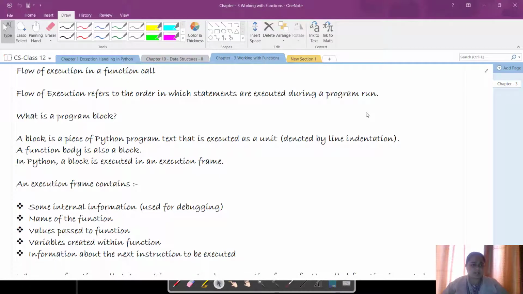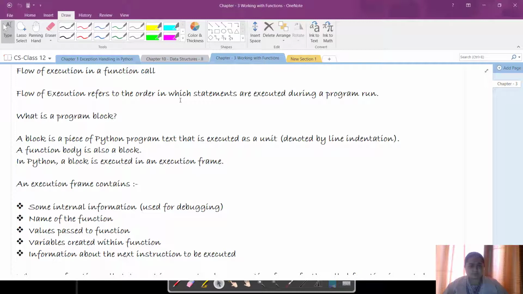Students, in today's class we are going to discuss the flow of execution in a function call. We all have seen how functions are created and how they are executed. So now we will be seeing the flow of execution in a function call. Flow of execution is the order in which statements are executed when a program is executed.